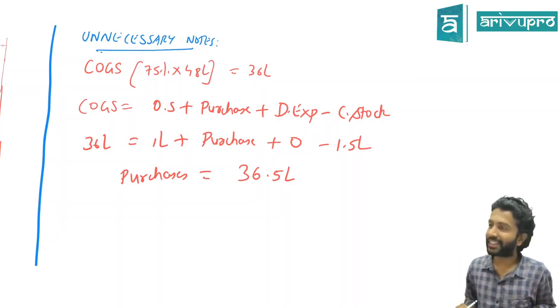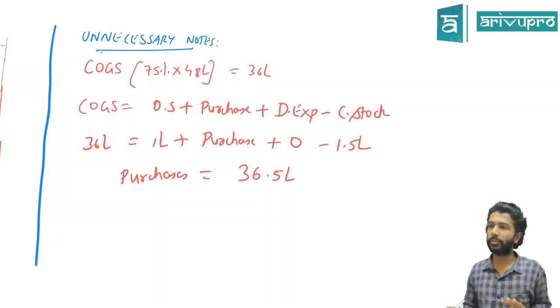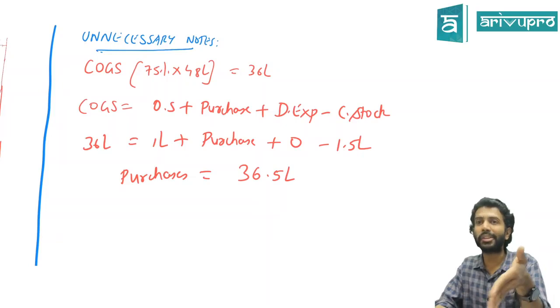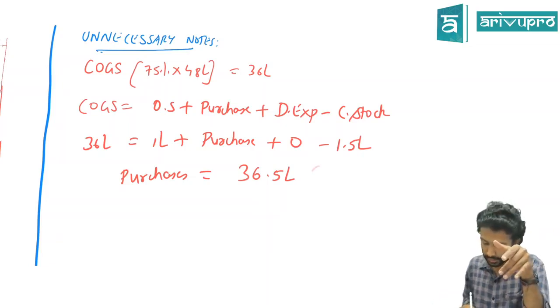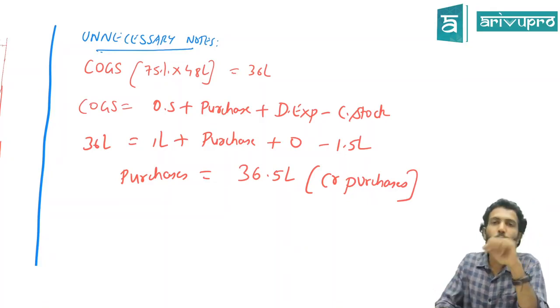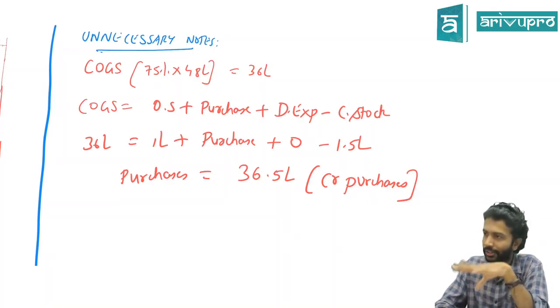Okay. So purchases is 36.5. As for sales, they told that all the goods are sold on cash basis. Purchase did not mention anything. That means all the purchases were on credit basis is the assumption, because cash sales clearly has been mentioned and cash purchase is not mentioned anywhere. That means all this purchase was on creditors, and they also told the amount paid to creditors. That is another indication. That means all these purchases are on credit basis. Are we okay with this? Is this information useful for my cash flow statement? Using this COGS, I am able to derive purchases, but it is unnecessary. Useful or unnecessary? Unnecessary only.